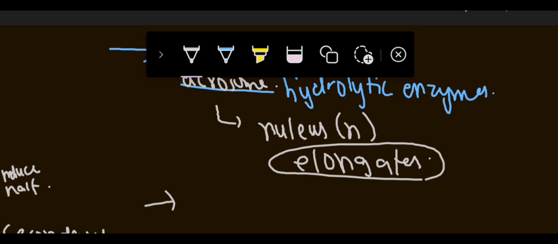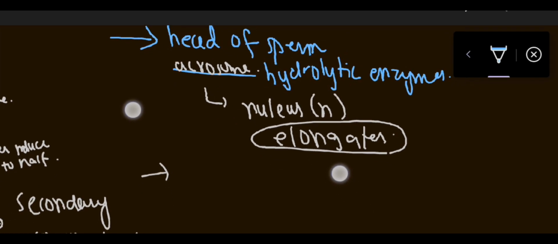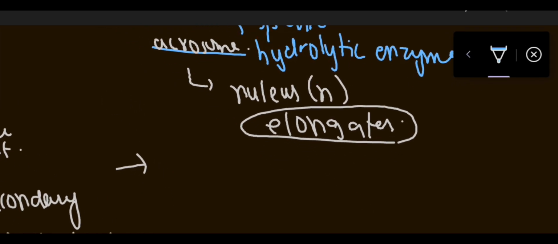Now the next point is the second part of the sperm, where mitochondria are present.